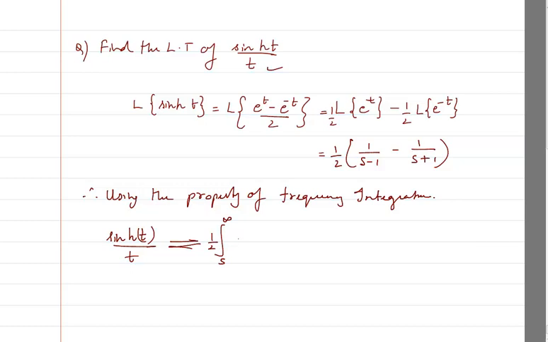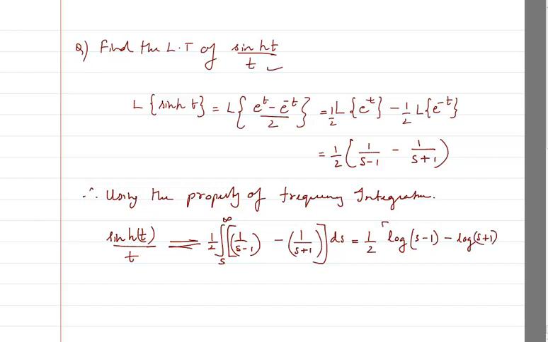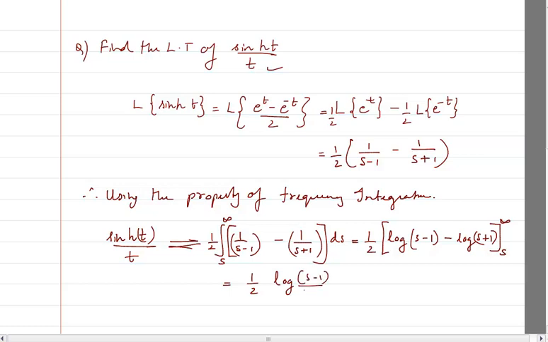I'll take 1 by 2 outside, 1 by s minus 1 minus 1 by s plus 1, the whole into d of s, which we all know, as I have done previously, is going to be log of s minus 1 minus log of s plus 1, going from s to infinity, which again, as I did previously, I will write as log of s minus 1 divided by s plus 1 for s to infinity.